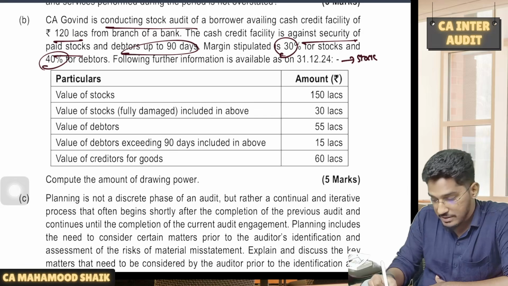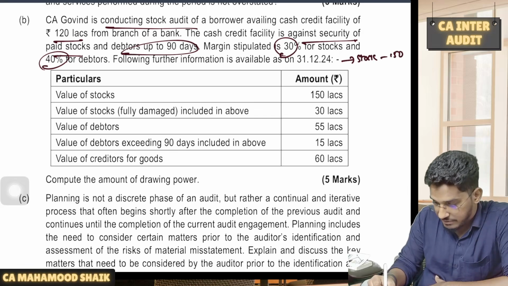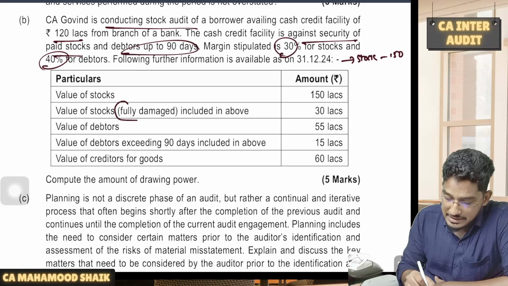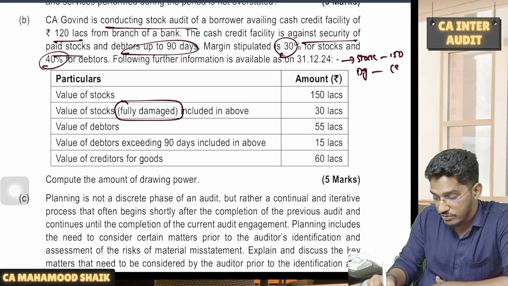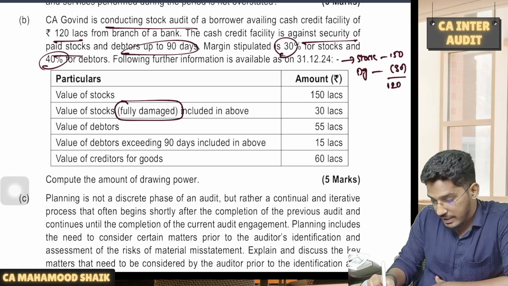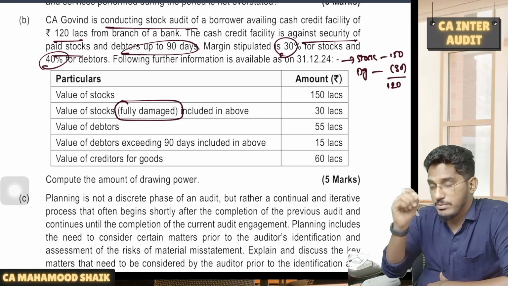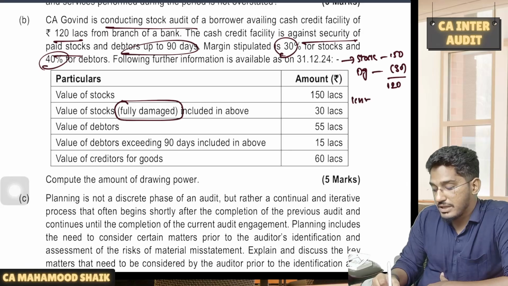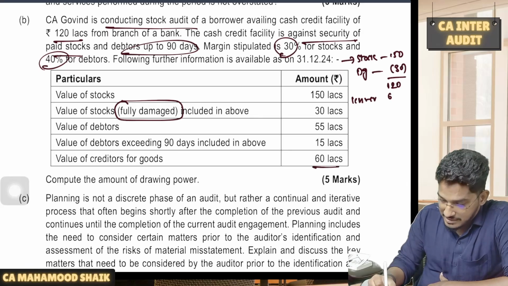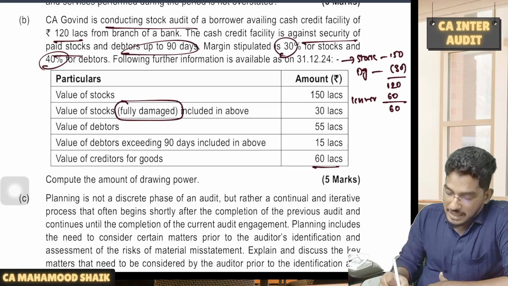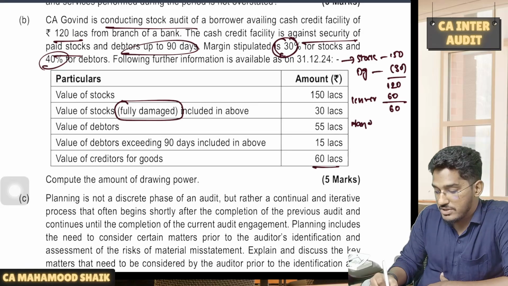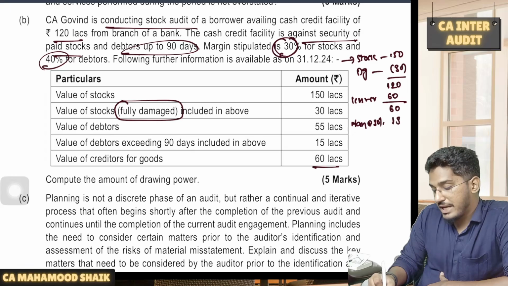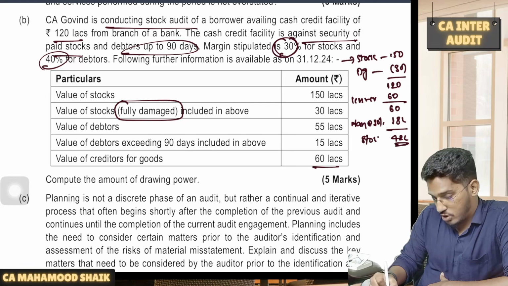First, you have to take the stock balance. What is the stock balance? They are saying 150. From that, they have told that some stock is fully damaged. This you have to exclude. So whatever damaged stock is there, you have to exclude it. The balance will come to 120. Now, drawing power will be available only on paid stock. From this, you have to take out the creditors balance. Creditors is 60. If you take out that 60, the margin they are telling on stock is 30%. So you have to take out that margin at the rate of 30%. If you take it out, it will come to 18 lakhs. So total 42 lakhs of drawing power on the stock.